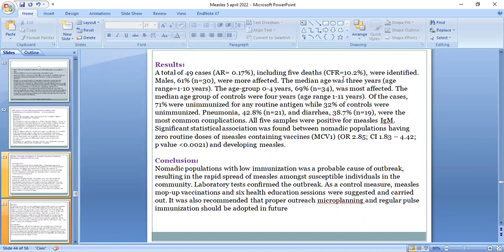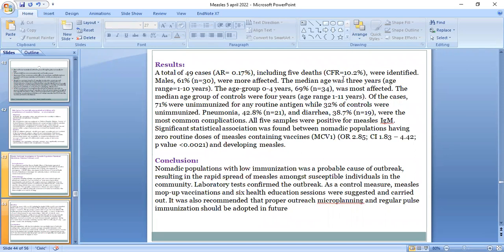All 5 samples were positive for measles IgM. A significant statistical association was found between nomadic population having 0 routine doses of measles containing vaccine and developing measles. The conclusion of the study is that nomadic populations with low immunization was a probable cause of the outbreak, resulting in the rapid spread of measles amongst the susceptible individuals in the community. Laboratory tests confirmed the outbreak.